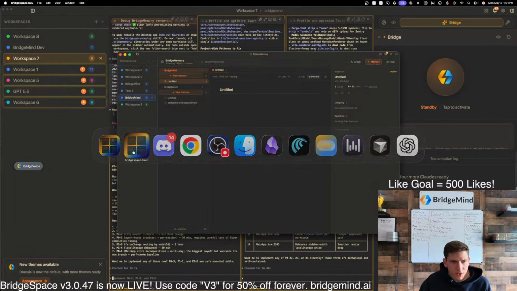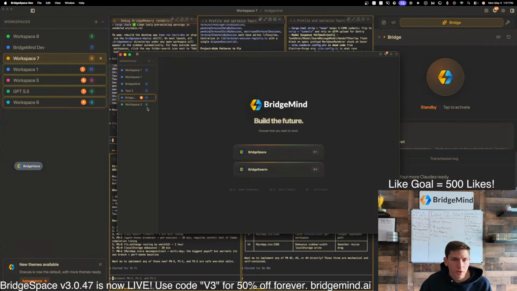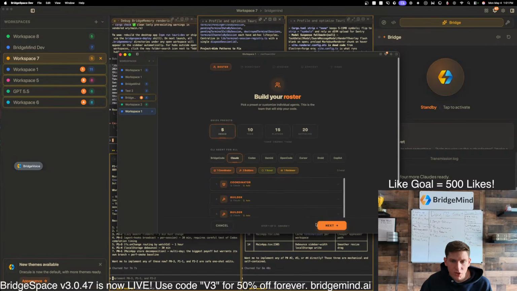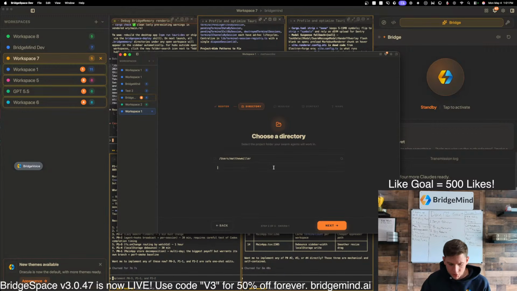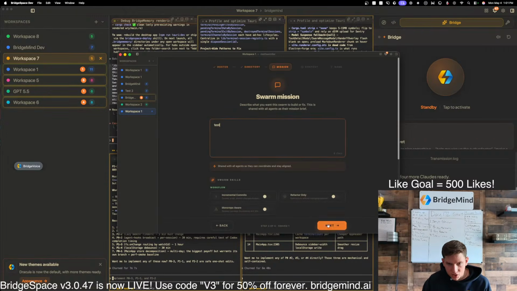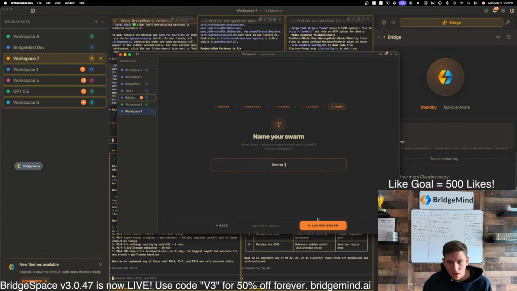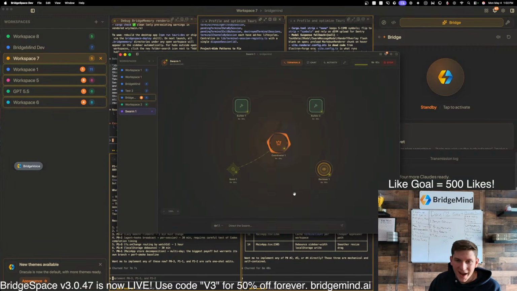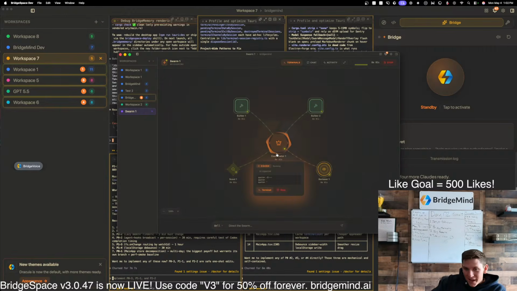Also, let's take a look at this swarm real quick. I do want to make sure that we did properly fix that. So let's launch just a squad real quick. I'm just going to do CD desktop. Where's my usage limit at? Let's just test this. It's just going to be a test one. Launch swarm. Nice. Okay, that is actually sick. Do you guys see the animation there? That's a lot better. That's much better.